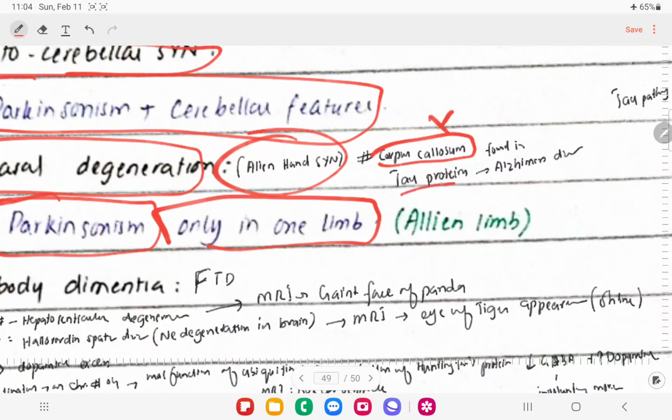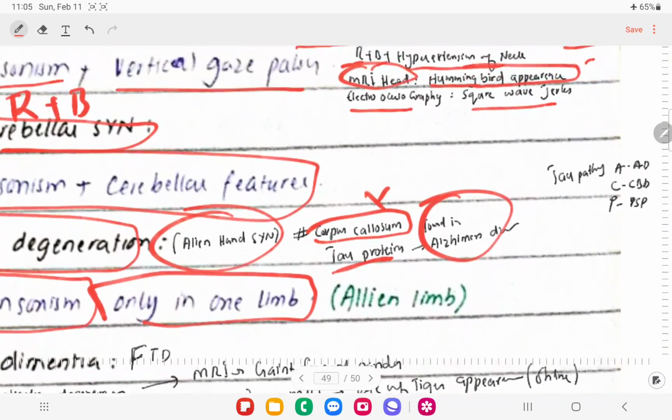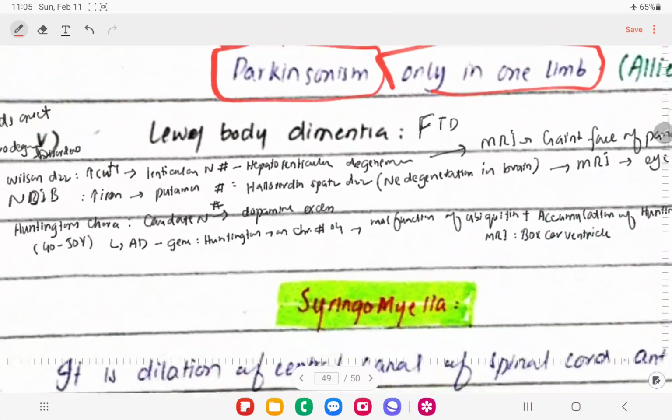So this is where we see tau proteins. Usually we see tau proteins in Alzheimer's disease, right? So we have some other causes of tauopathies, and the mnemonic is ACP: Alzheimer's disease, corticobasal degeneration, and progressive supranuclear palsy. These are the three diseases in which we're going to see the tau proteins, right?